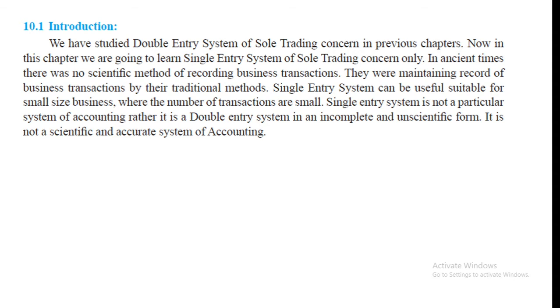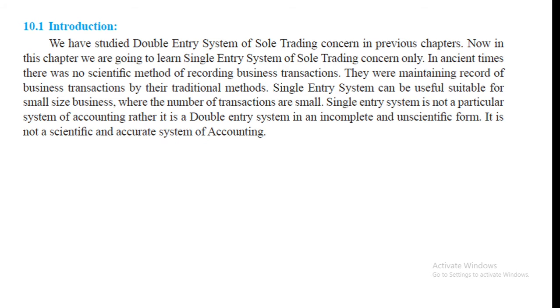Therefore, for small business organizations where the number of business transactions is less, it is not possible to maintain accounts under double entry system. Because they would have to appoint trained accountants, so it is costlier.